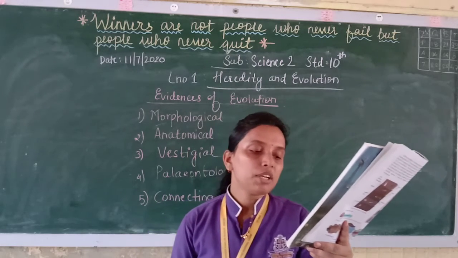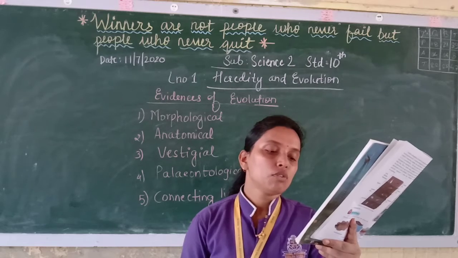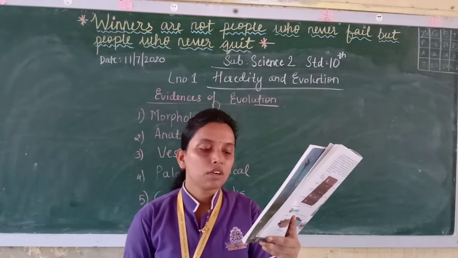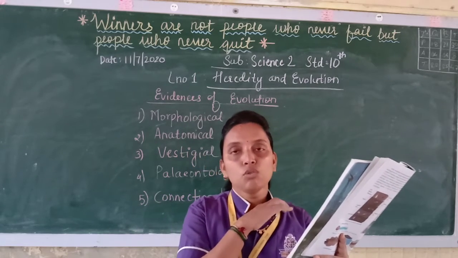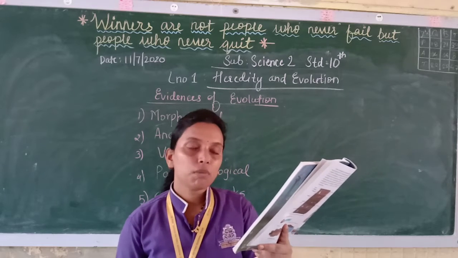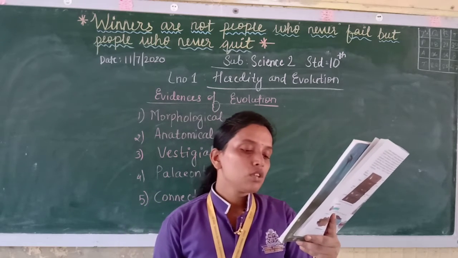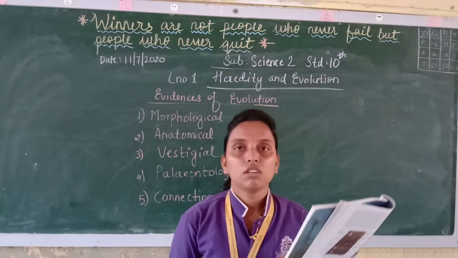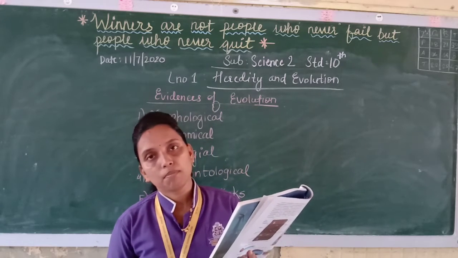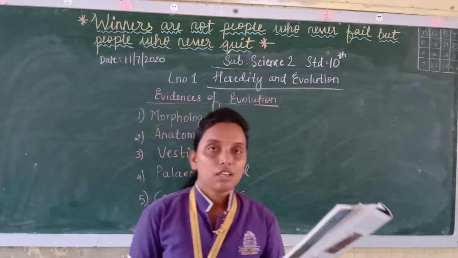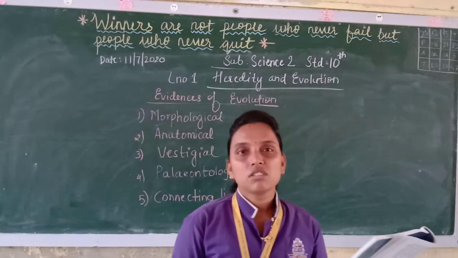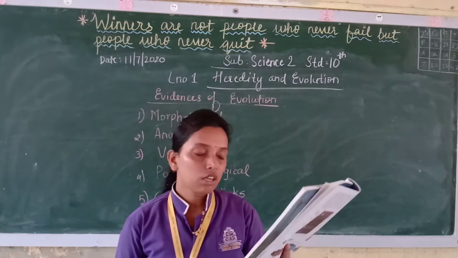Darwin did not give any explanation about useful and useless modifications. Whatever modifications are there, useful and useless, he did not explain them. There is also no explanation about slow and abrupt changes. Abrupt means sudden or unexpected, which happens suddenly. So these are not explained by him.